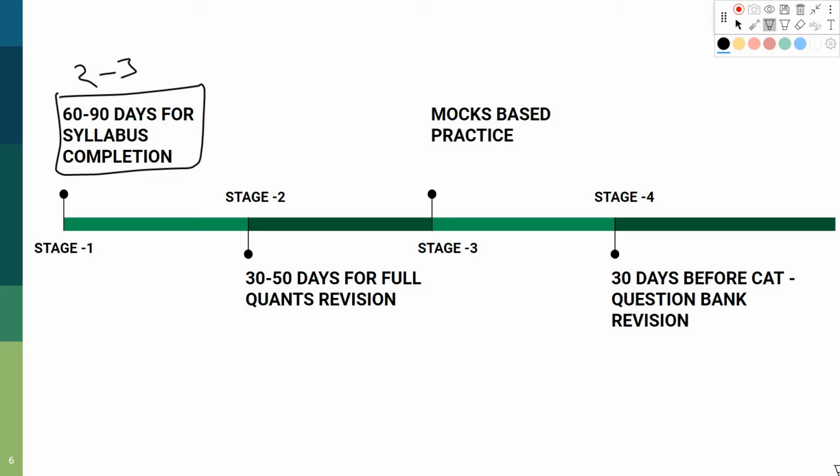You should try that. If you are starting in January, then January, February, March should be for completion of the syllabus only, in which you should do the whole syllabus in 60 to 90 days. For stage 2, 30 to 50 days should be given for full concept revision. In this stage you are going to look at difficult and moderate questions, and you are going to revise them.